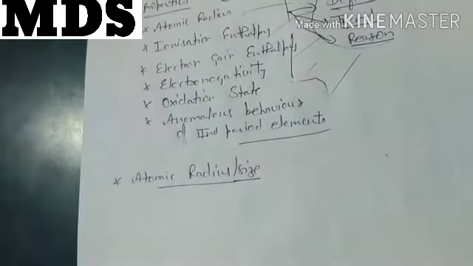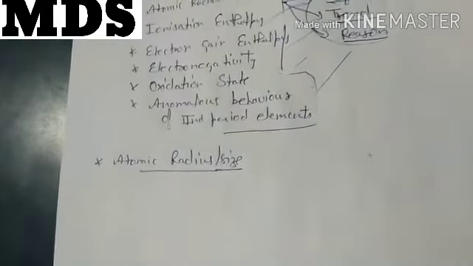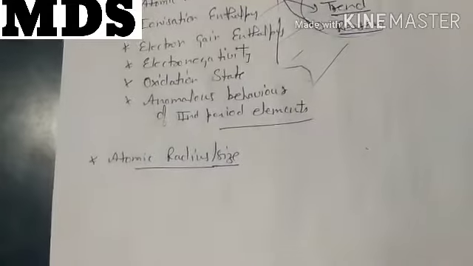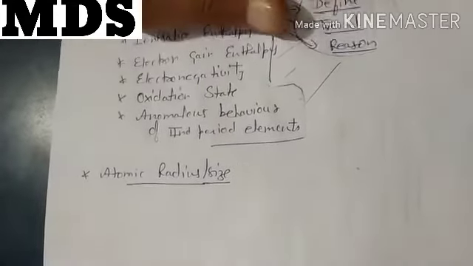That is your atomic radius here, or this one came with the word atomic size. So what is atomic radius? First, let's go for the atomic radius definition.